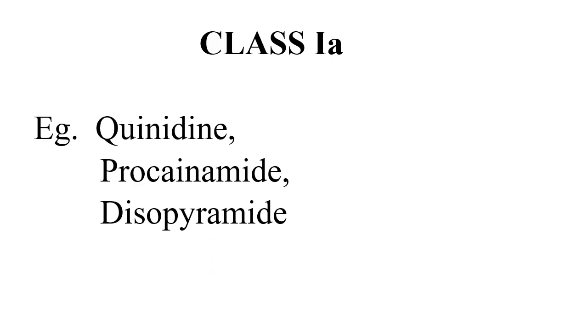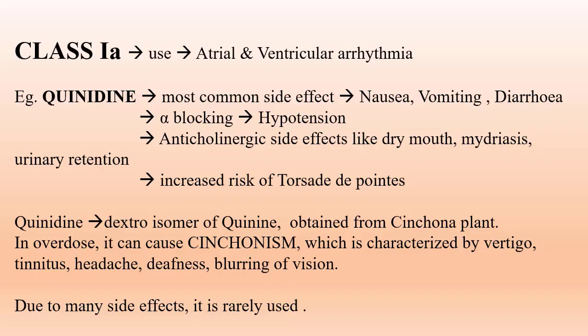Now class 1A drugs include quinidine, procainamide and disopyramide. Now let's study about class 1A drugs in detail. So what are the uses of class 1A antiarrhythmic drugs? They are used for atrial and ventricular arrhythmia.